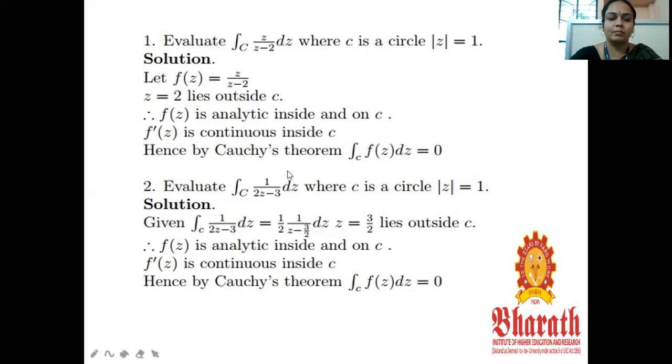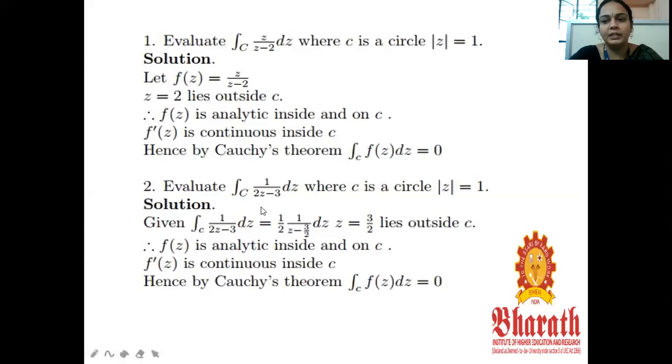Second problem. Evaluate integral over C 1 by 2z minus 3 into dz, where C is the circle mod z equal to 1. Here also we consider the unit circle. Before that we have to find the singular point, so the denominator equal to 0.